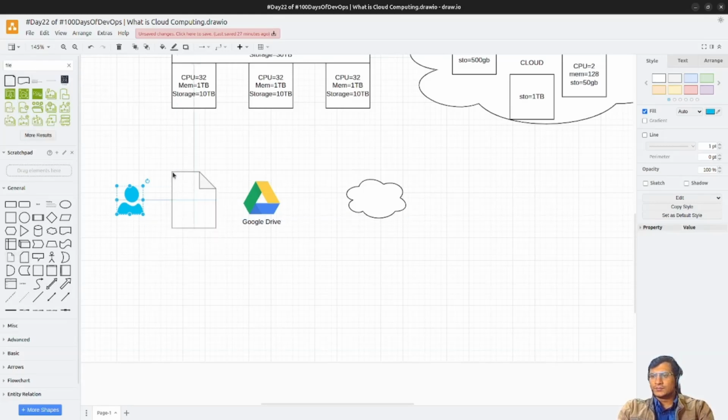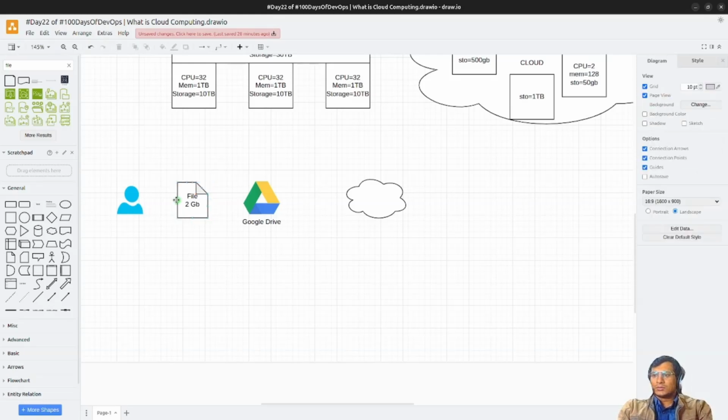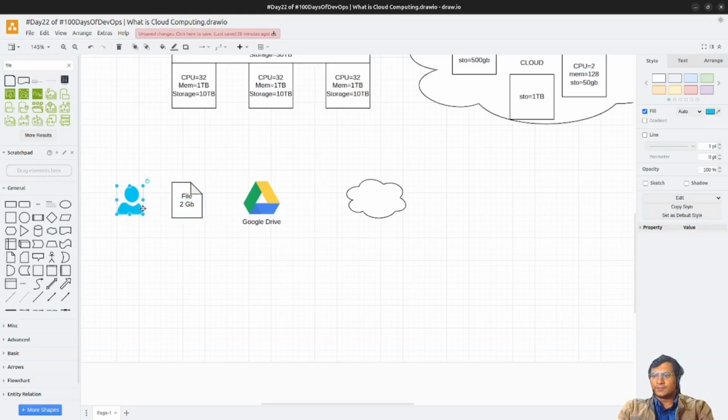Let us say it is some kind of file of about 2 GB, and this user has uploaded the 2 GB file to Google Drive.